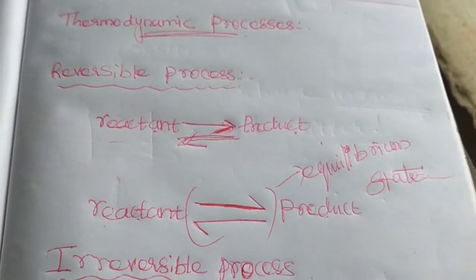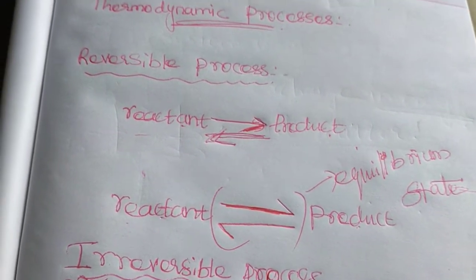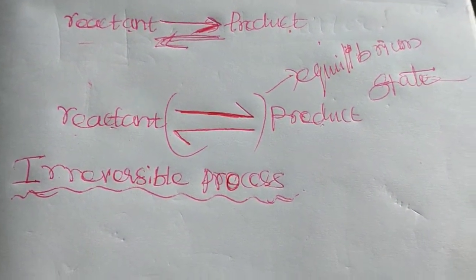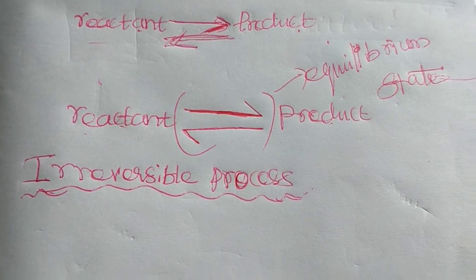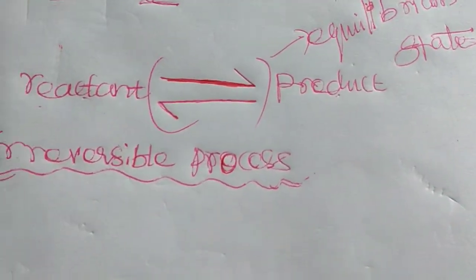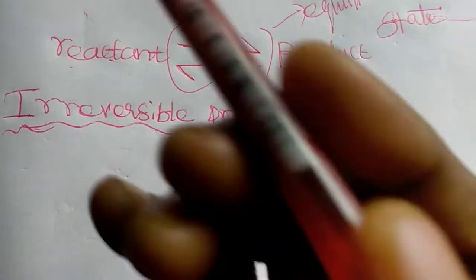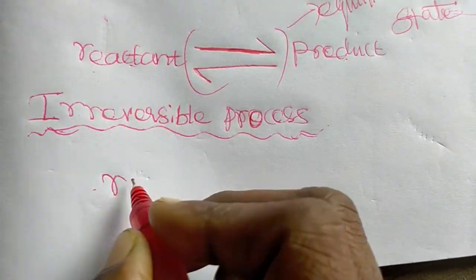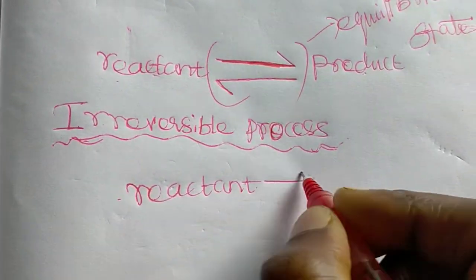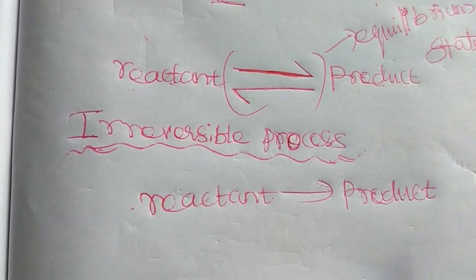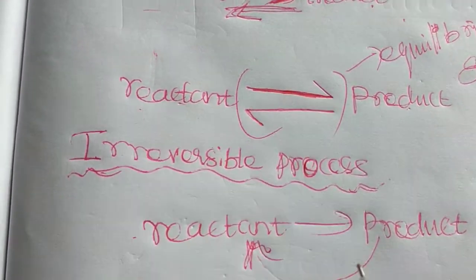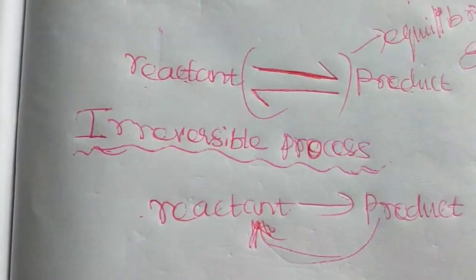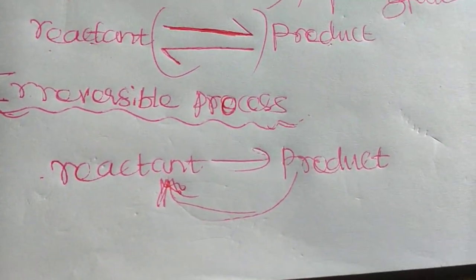In the irreversible process, the system and the surrounding cannot be restored to the initial stage from the final stage. So we can't produce the reactant from the product, but we can convert reactant to product. We can't convert the product back into reactant without changes in the equilibrium. This type of process is known as an irreversible process.